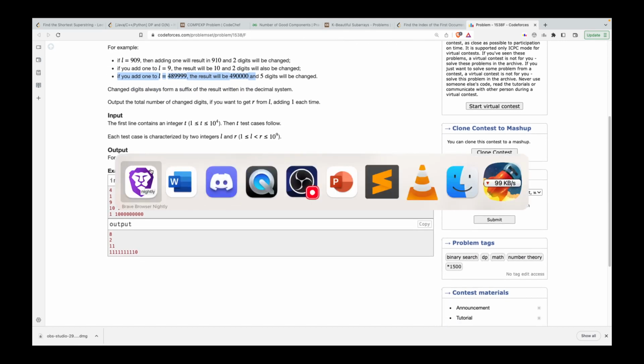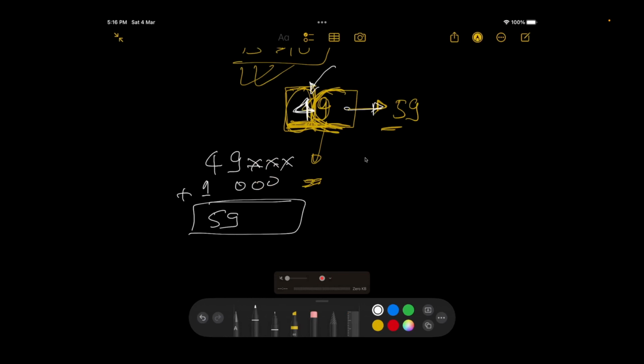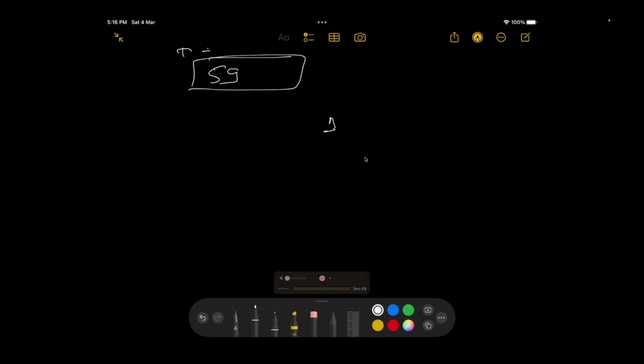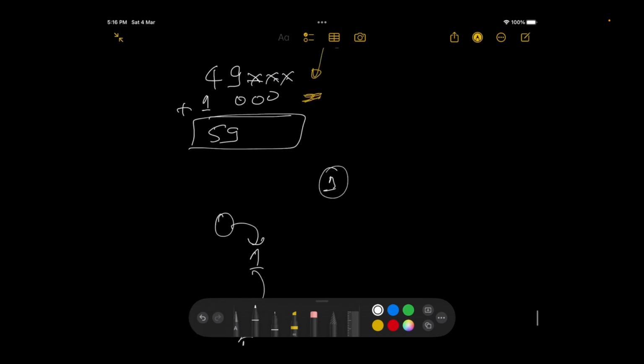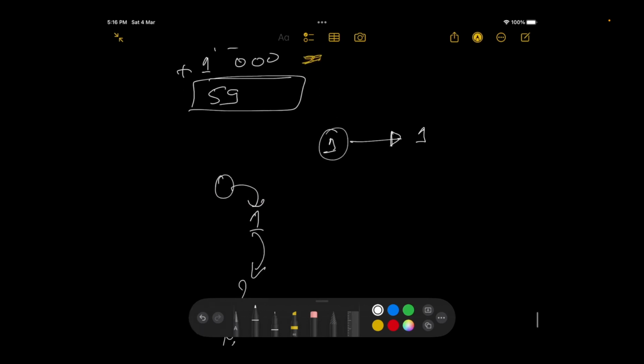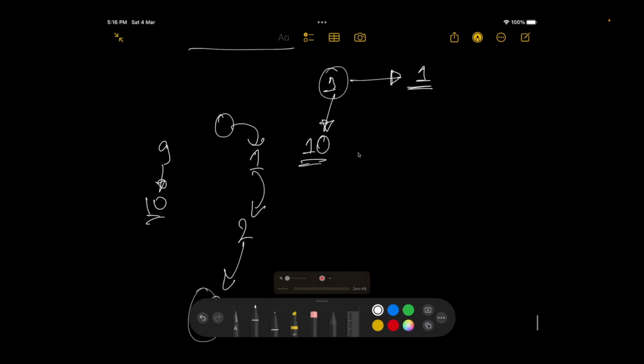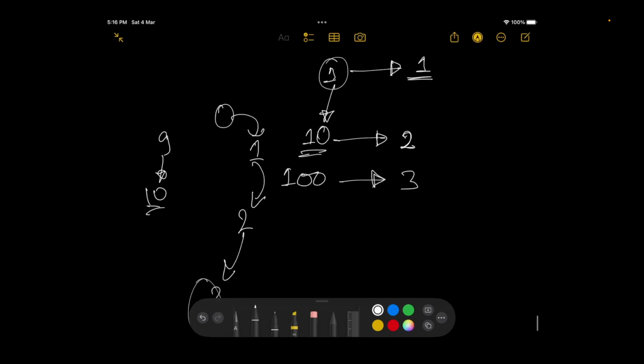So how would we do that? Let me explain the intuition, it's very easy. Whenever you add a 1 to 0, it becomes a 1, then you add a 1 again, it becomes a 2, so on and so forth. So on addition of 1, all numbers at least change by 1 digit. But after you have added 1 ten times, on the 10th time your 9 would become 10. So this is an increase by 2 digits. On addition of 100, it would change by 3. On addition of 10 to the power 3, it would change by 4, so on and so forth.